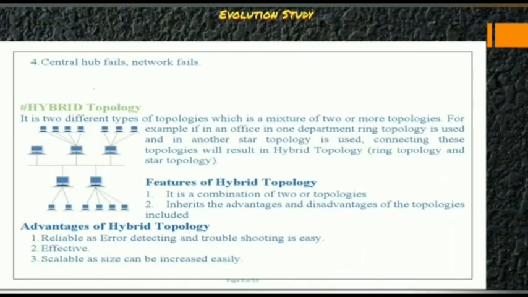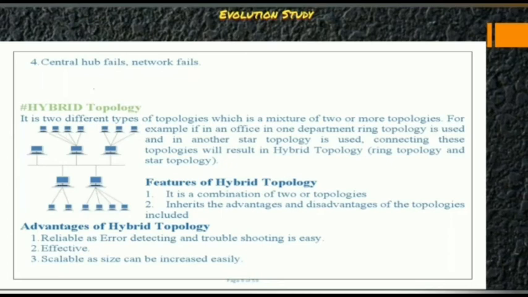What is hybrid topology? It is a mixture of two or more different types of topologies. For example, if in an office in one department ring topology is used and in another star topology is used, connecting these two topologies will result in the hybrid topology, which means the ring topology along with the star topology. Now what are the features?